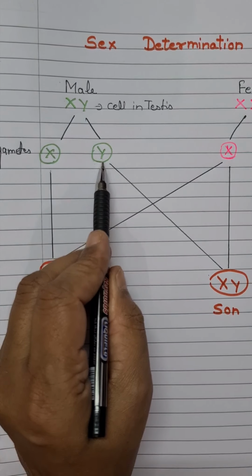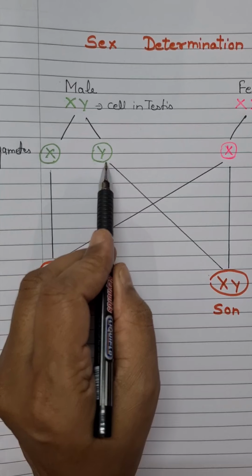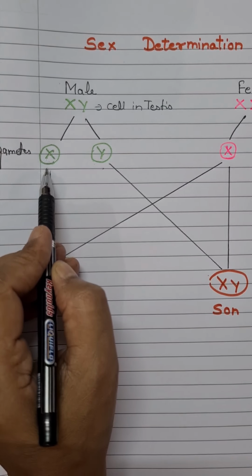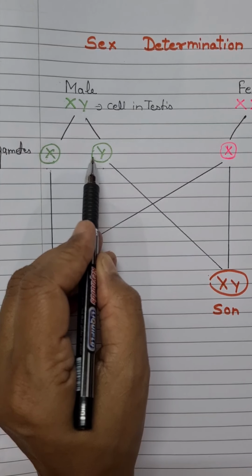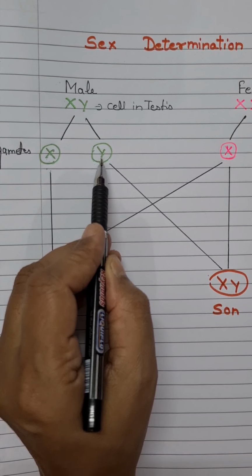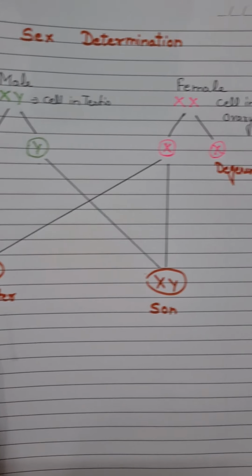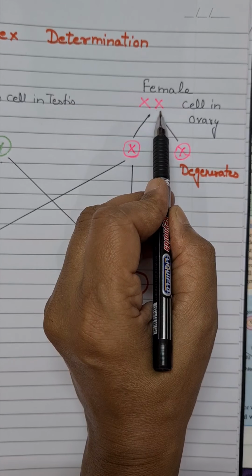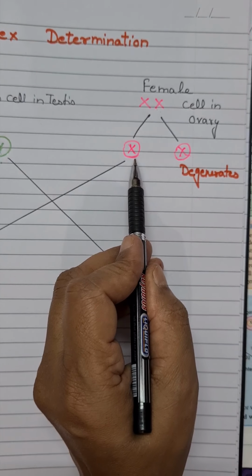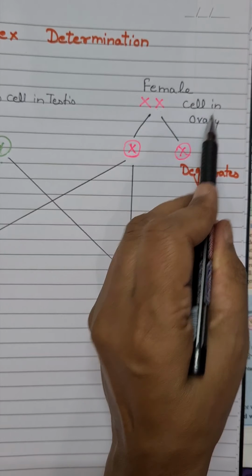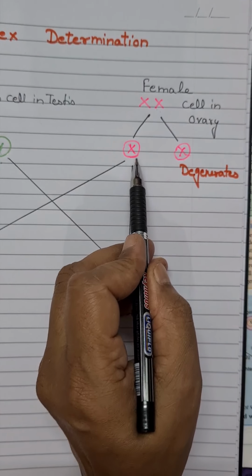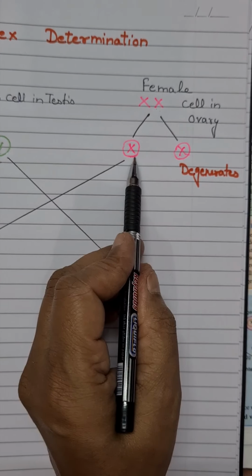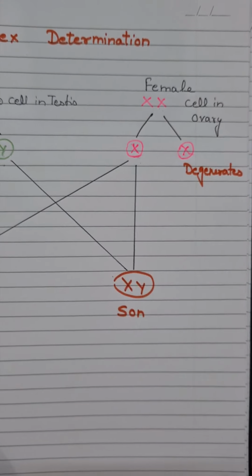So during gamete formation, 50% of the sperms will have X as a sex chromosome and 50% of the sperms will have Y. But females have both X sex chromosomes, so the eggs produced by the cells of the ovary, that is the ovum, have only X as a sex chromosome. All ovum have X as a sex chromosome.